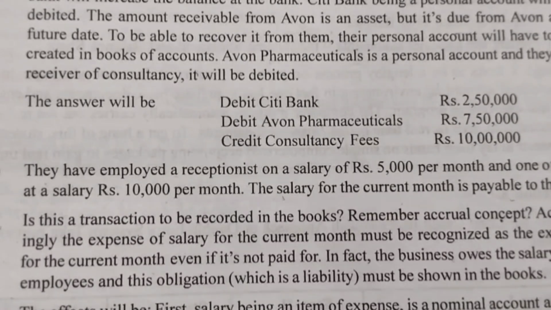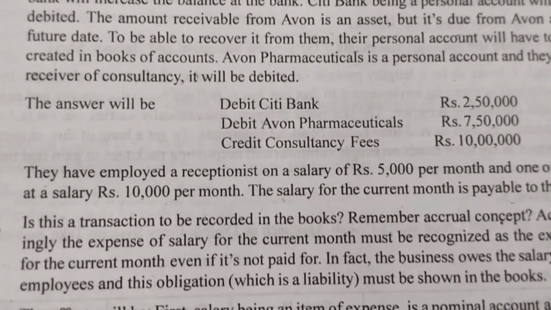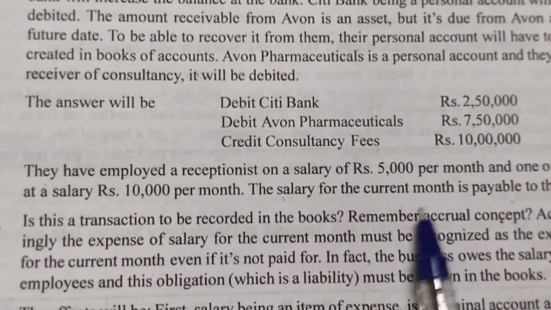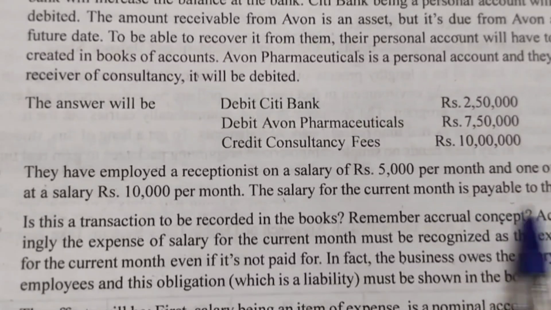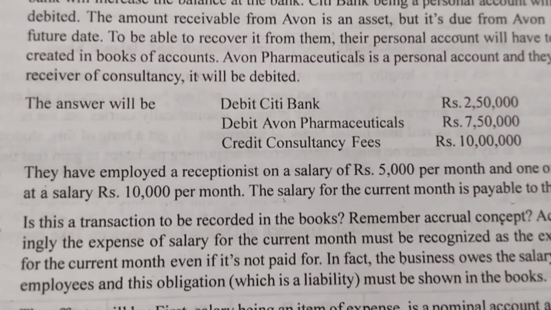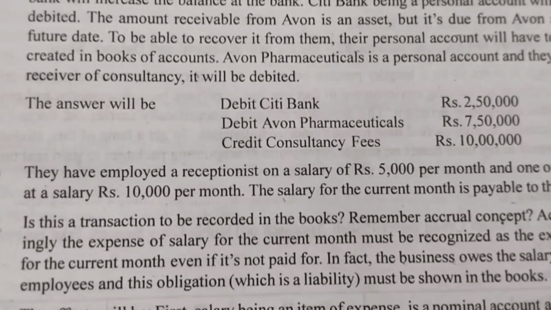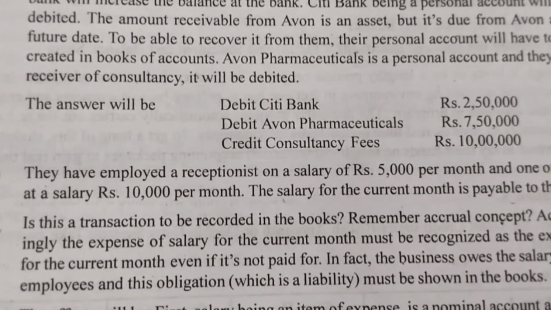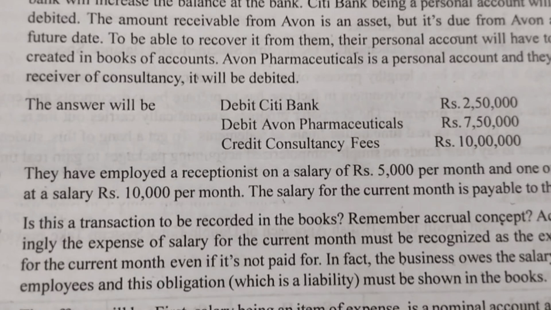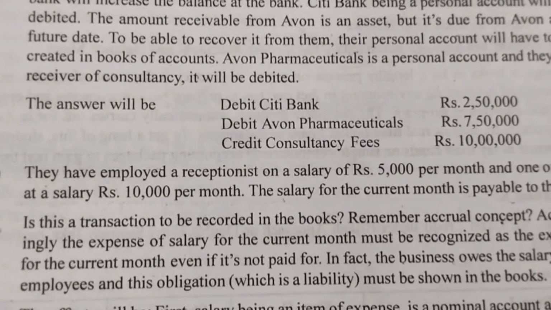Secondly, the obligation to pay salary is towards both employees, right? So the current month amount is payable to them. We have not yet paid it, so we are like creditors. We are owing them money. So it's kind of like creditors, or you can say it is a kind of liability. It is a liability, it is an obligation. Okay, so that is what they're saying here.